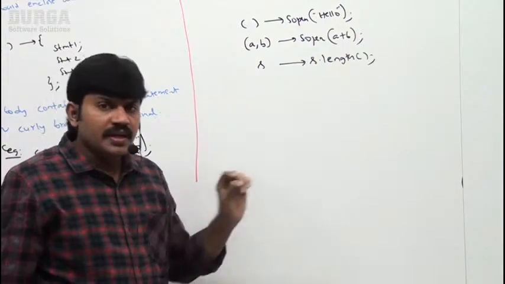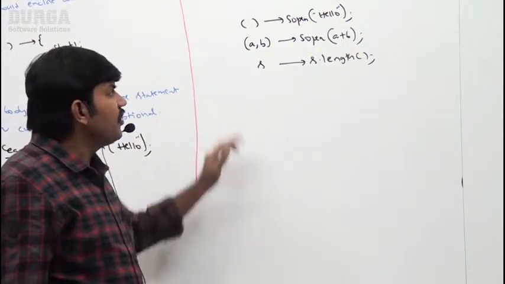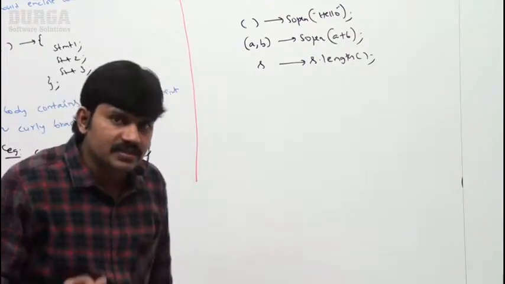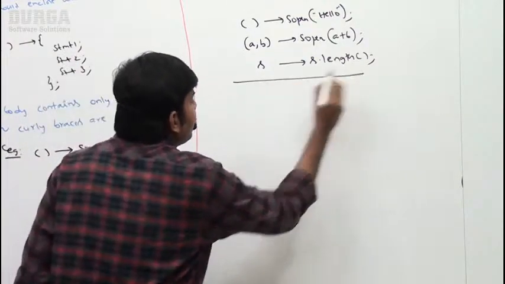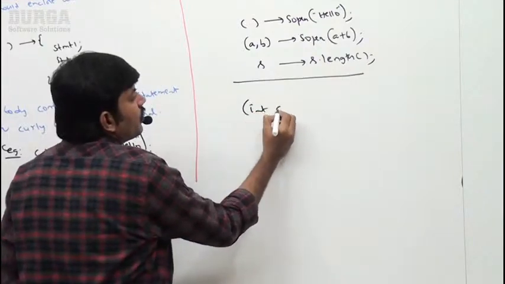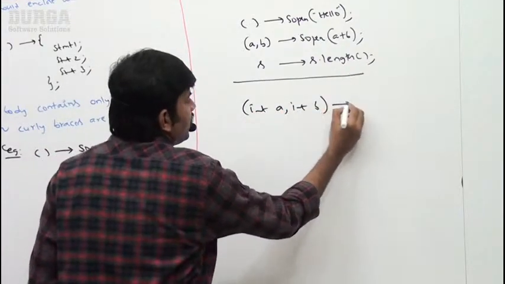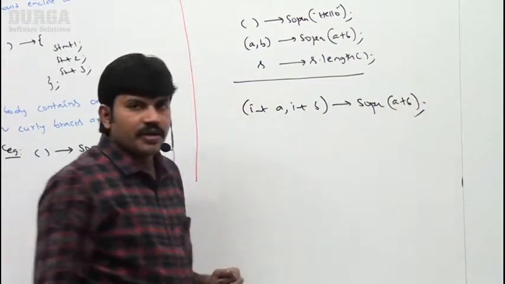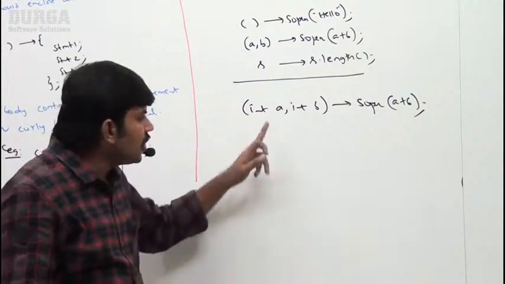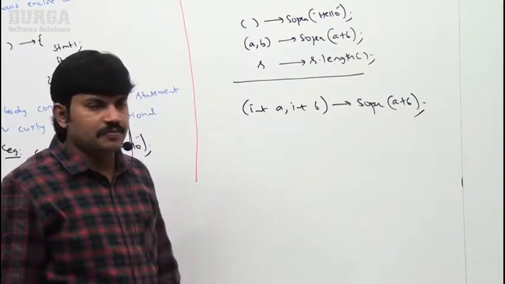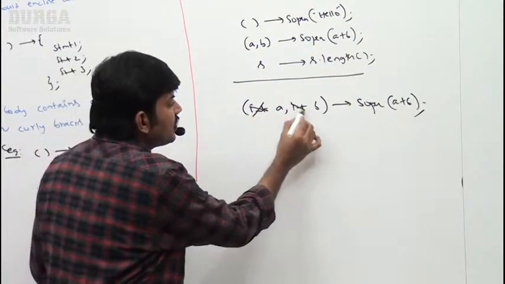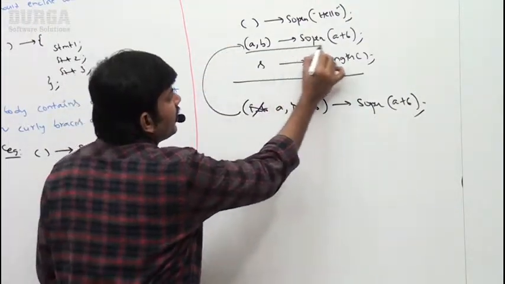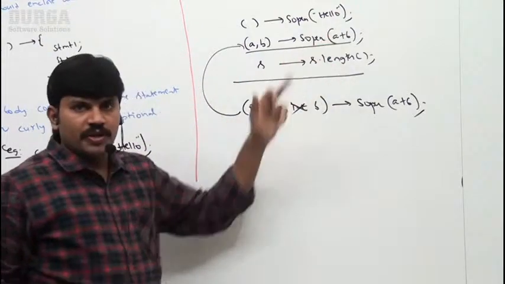Next, based on context, if the compiler is able to guess the type, suppose I wrote int a comma int b, System.out.println a plus b. Then we can remove these types also. Simply specify a, b gives SOP of a plus b.